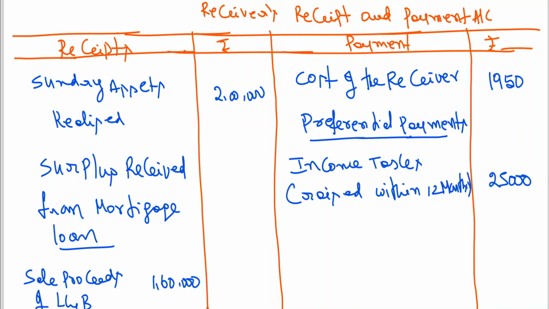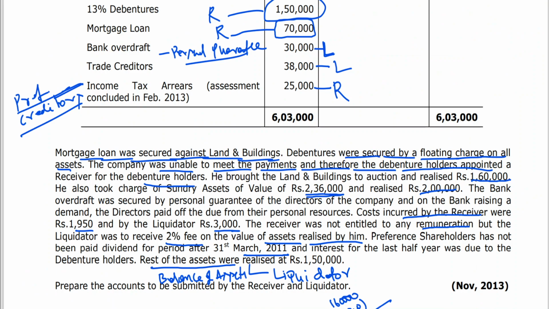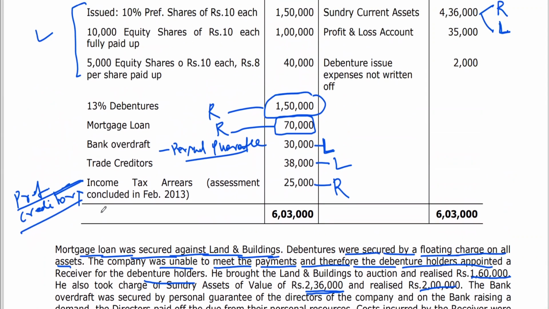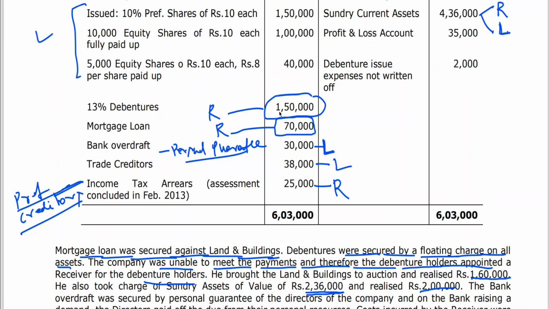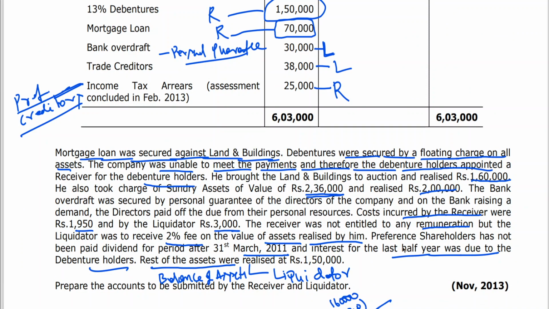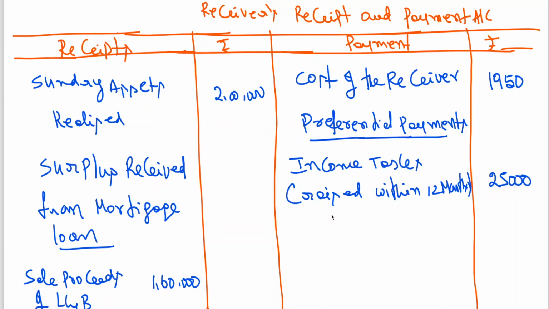Then after that, you can see in the problem he says that interest for the last half year was due to the debenture holders. So now the next payment is to whom? Debenture holders. 13% debentures on 1,50,000, interest accrued is for 6 months. The instruction has been given: the interest for the last half year was due to the debenture holders. So we need to calculate on 1,50,000 at the rate of 13%.